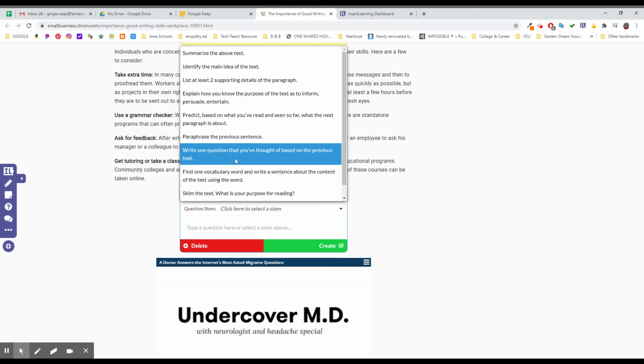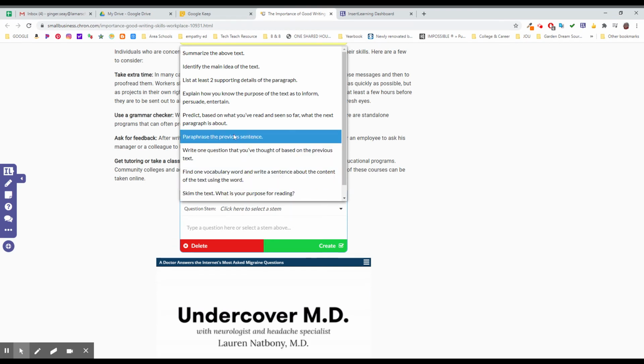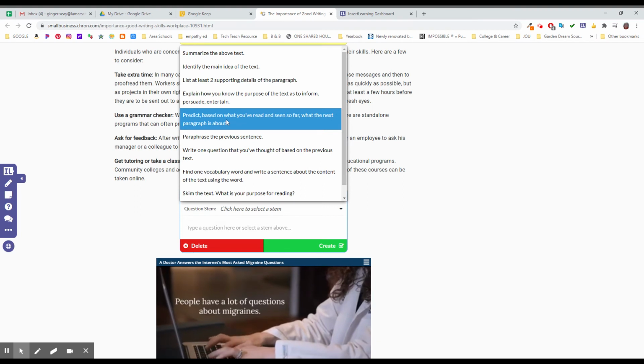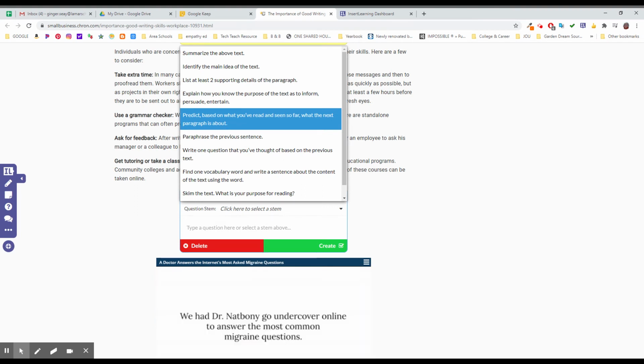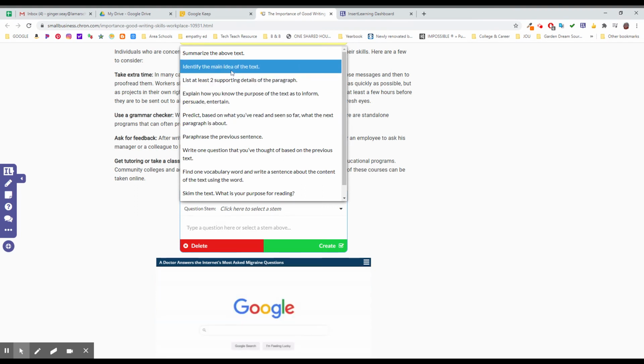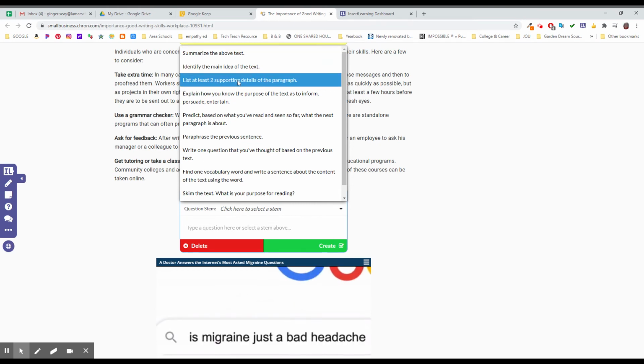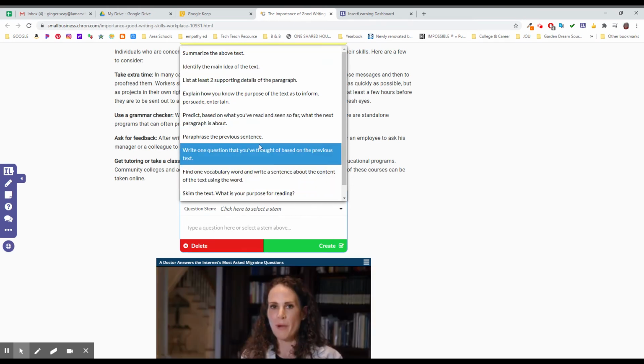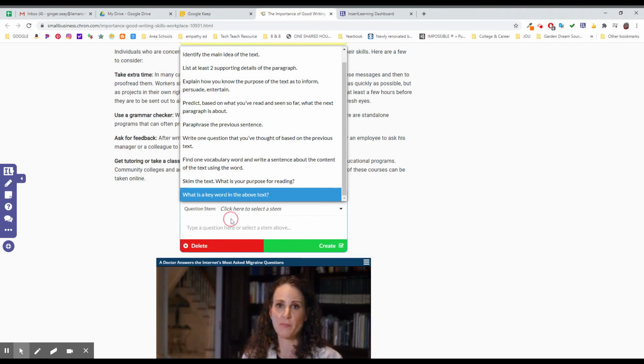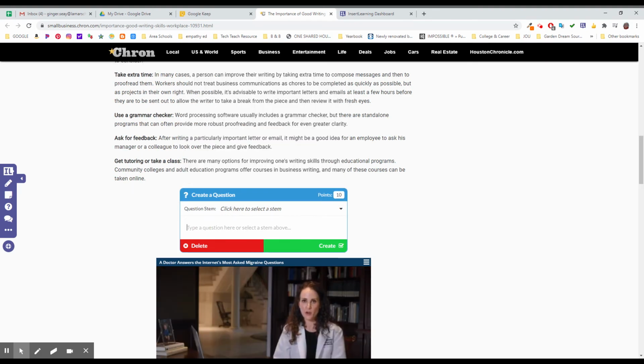What's your purpose? Find a vocabulary word, write a question that you thought of, predict what the next chapter is going to be about, identify the main idea, summarize it, 2 supporting details. If I don't really like any of these, I'm going to go up here and make my own question.